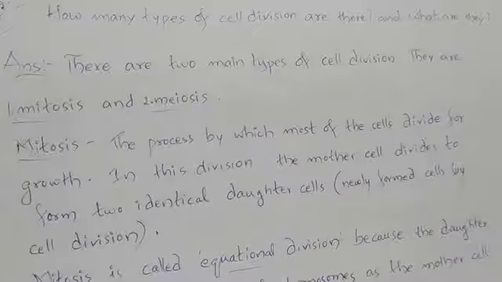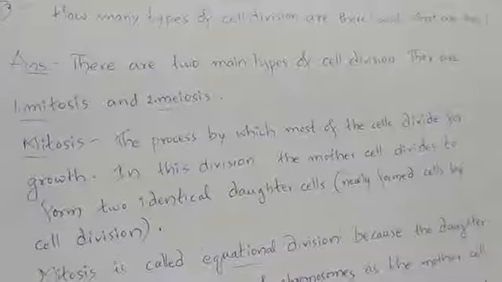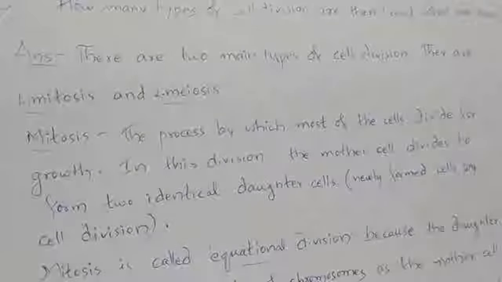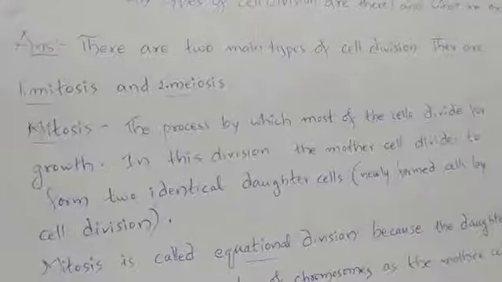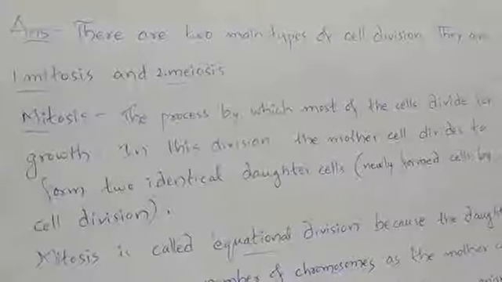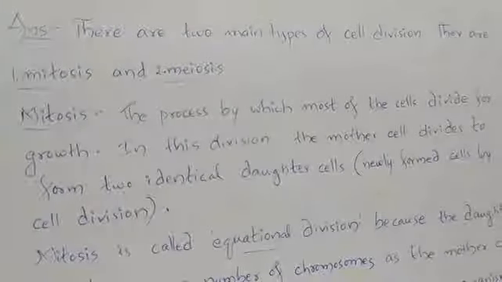How many types of cell division are there and what are they? There are two main types of cell division. They are mitosis and meiosis. Mitosis is the process by which most of the cells divide for growth.